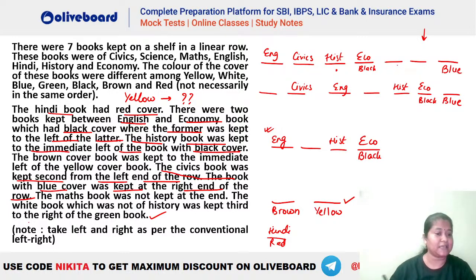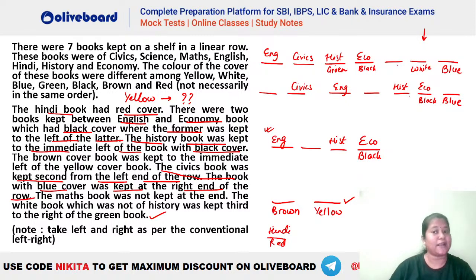So where will we take green and white? You can see this will be green here, and green is third to the right of white, will be like this. Okay, similarly in this case, you can see the white book, which is not history, has to be, okay, I have written it the wrong way, so just a second. So white is third to the right of green, will be like this, right?